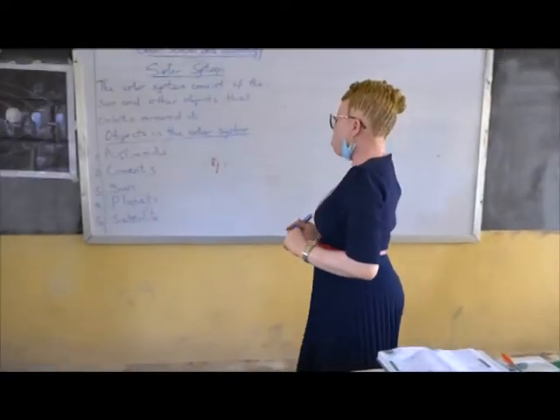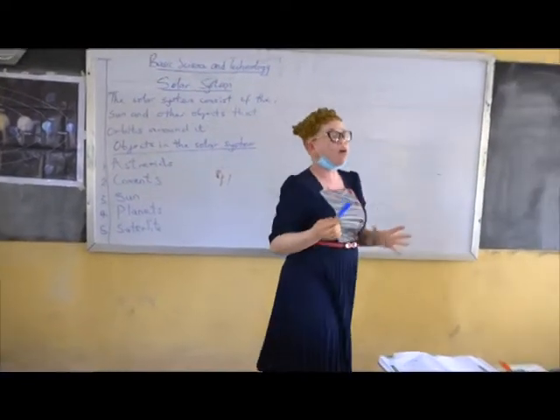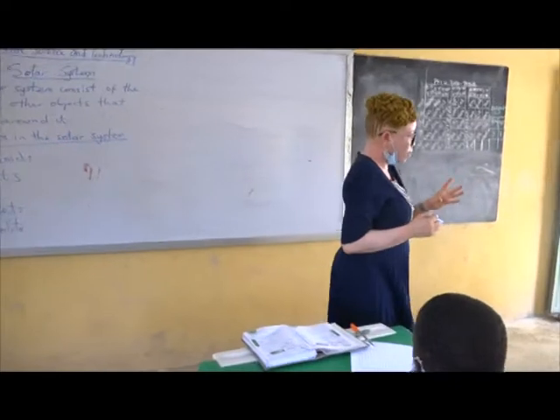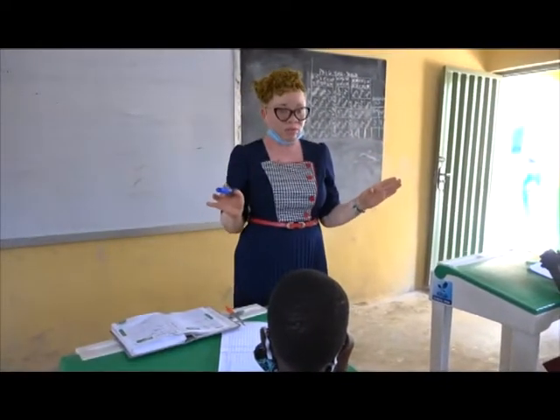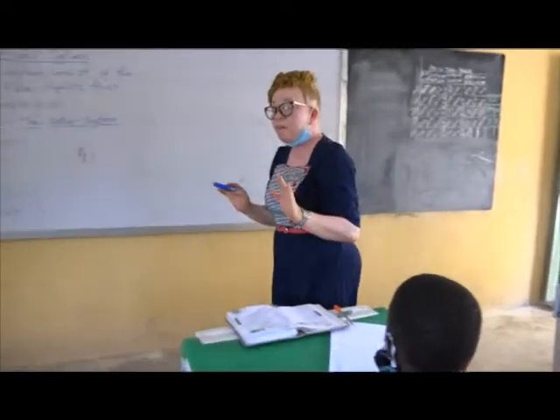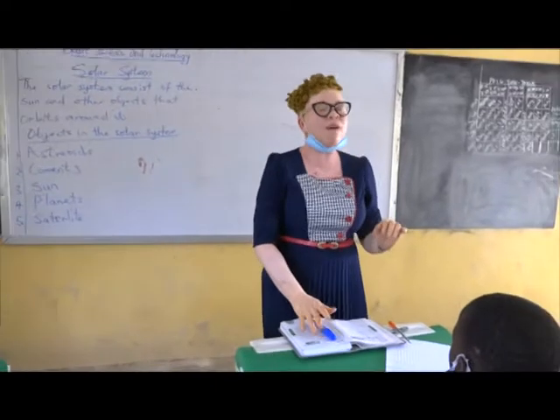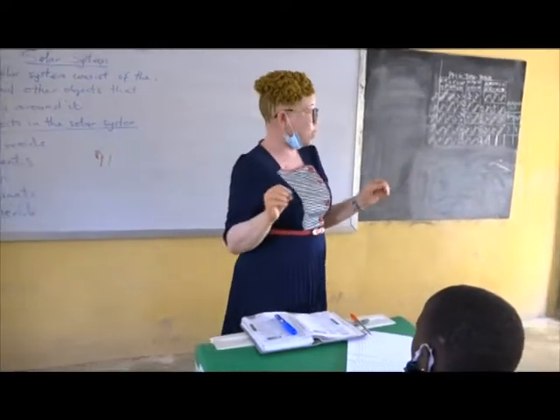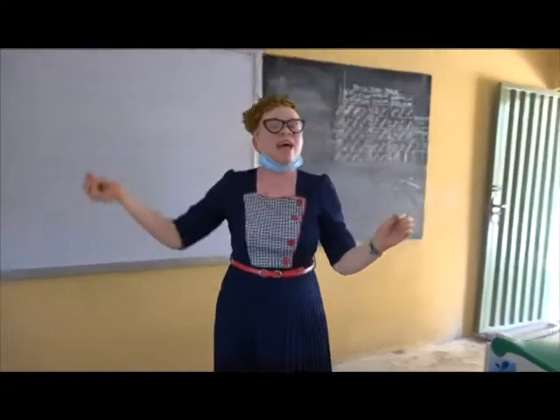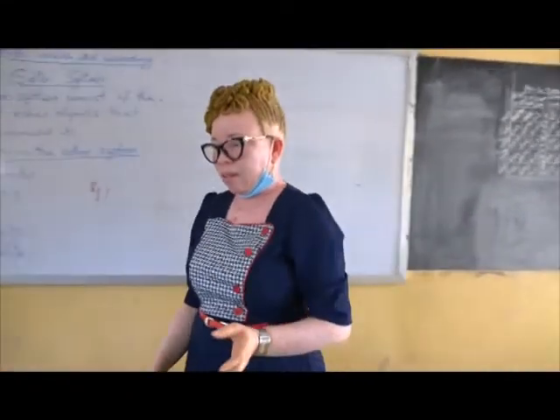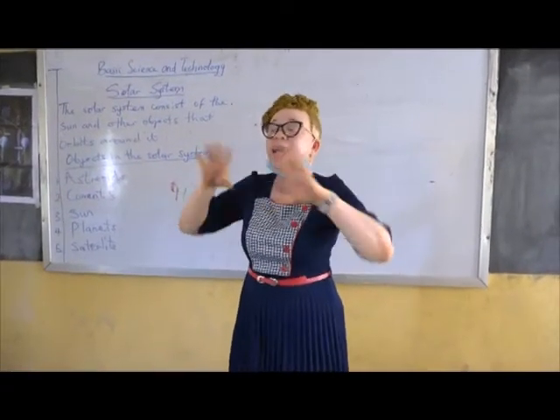Then let's talk about the sun now. The sun is a major object in the solar system. In fact, everything in the solar system depends on the sun. They all depend on the sun to live, to survive, to be planets. It is the most massive. When I say massive, that means it's very, very big. The biggest. It's 100 times as big as the Earth. When you see the Earth, then you can see the sun is 100 times bigger than the Earth.